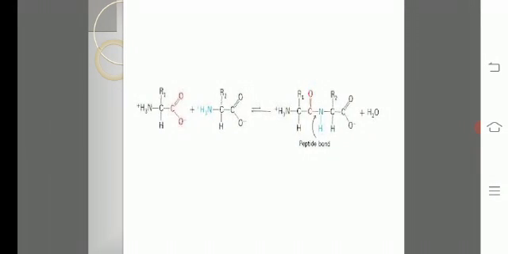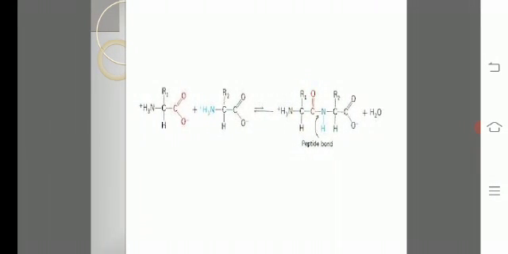And here let me show you the formation of the peptide bond. You can see over here the peptide bond which is being formed. So this peptide bond is formed between the carboxylic group of one amino acid and amino group of the next amino acid. With the liberation of a water molecule, a bond is formed which is called the peptide bond. So peptide bond is linking the two amino acids together. An important question for 1 mark to be asked in the exam: peptide bond. So we have studied the first biomacromolecule, that is proteins.